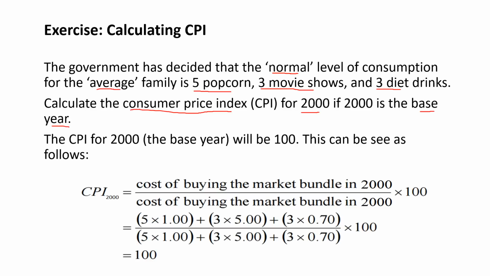So the consumer price index for 2000 will be 100. And that just follows from the definition of consumer price index. It's going to be the cost of buying the market bundle in that year divided by the cost of buying the market bundle in the base year. So because we're looking at the base year, that will work out to be the same number divided by the same number, giving us 1, multiplied by 100. Okay, so the consumer price index for the base year will always be 100.